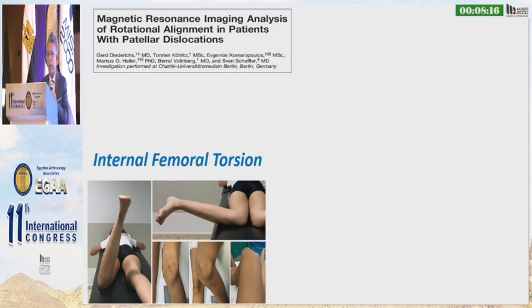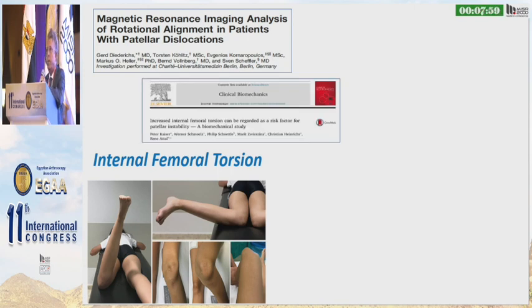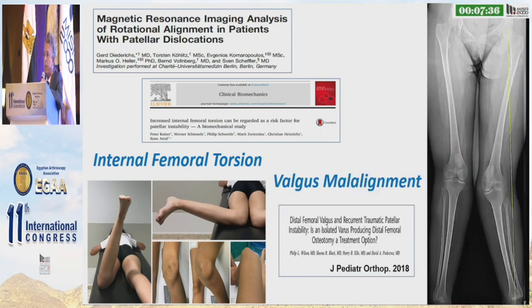However, what is now emerging more and more strongly is the importance of torsional abnormalities, especially femoral maltorsion, in the genesis of disabling CLPI. Kaiser and colleagues have demonstrated that 20 degrees of femoral anteversion above the normal value is a significant risk factor for patellar instability in a patient with an intact MPFL. However, in a patient with a deficient MPFL, 10 degrees is a significant risk factor for chronic lateral patellar instability.